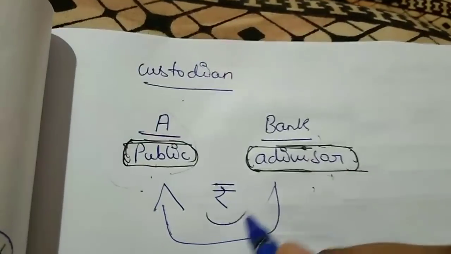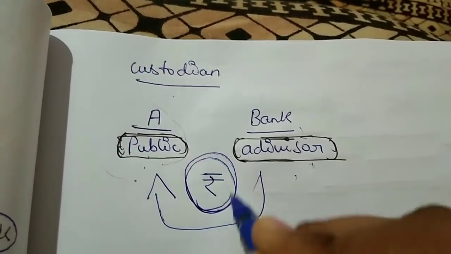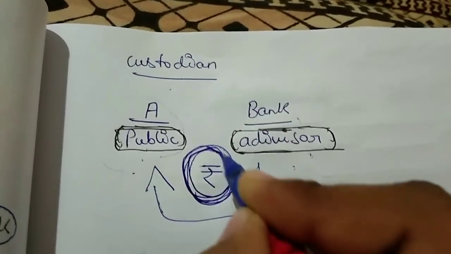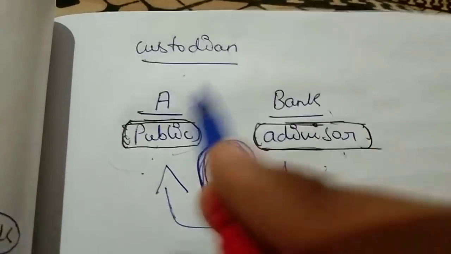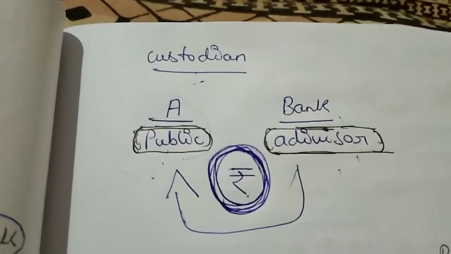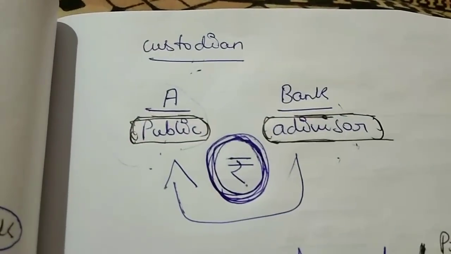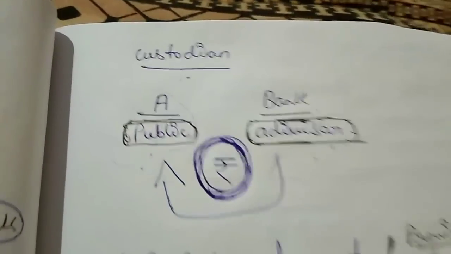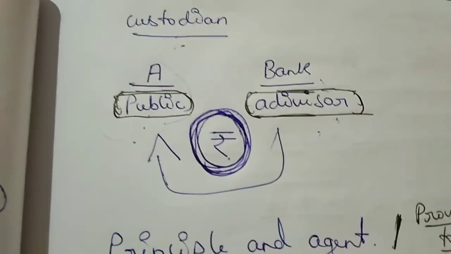Here they will charge a certain rate of interest, because the bank is not doing it for free. Custodian means this only: the bank is giving advice to business organizations to grow their business. So let's move to the next point.